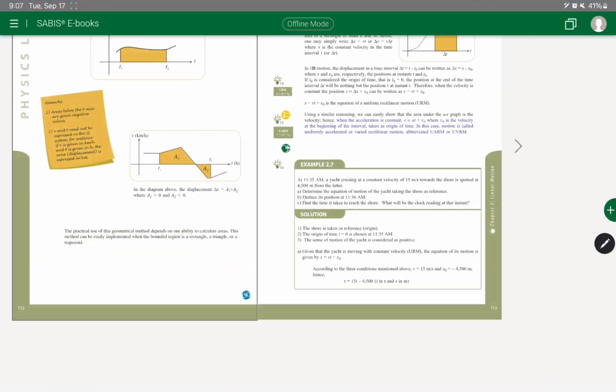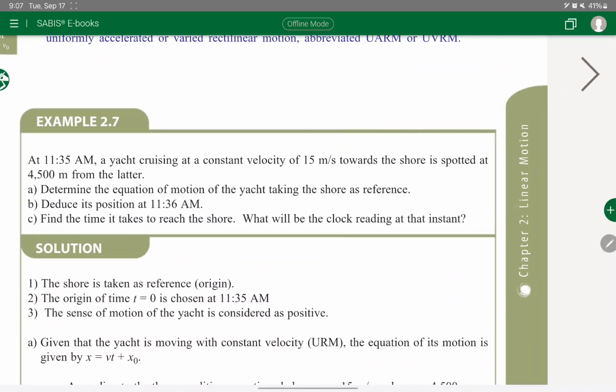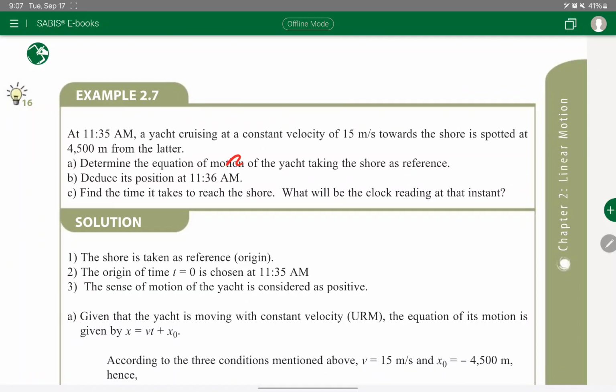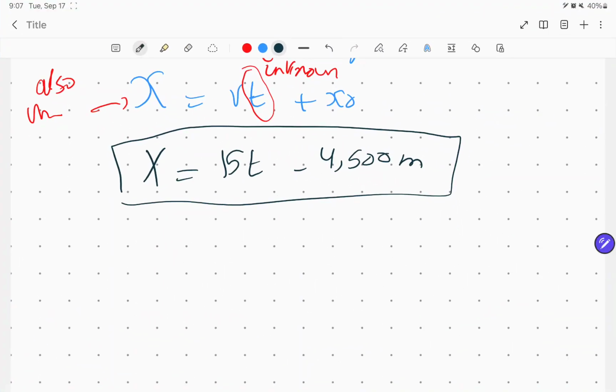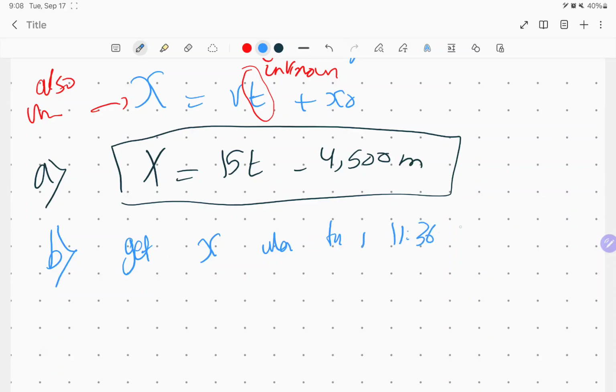Now let's get back to our question. Determine the equation of motion. That's what we did. Did you use the position at what time? Take a look. Position at what time? 11:36. We started moving at 11:35. But position, pay attention, position represents what? x. So let's get back to our equation of motion. So that's going to be part A. Let's go to part B. It's telling me to get x when the time is 11:36 a.m. Okay, so I want to get this value.